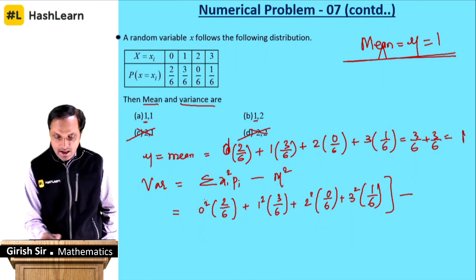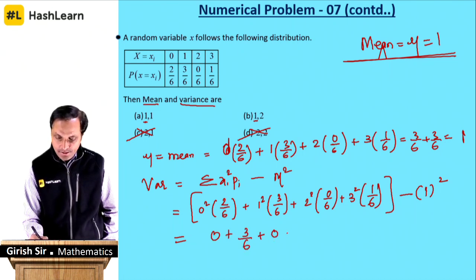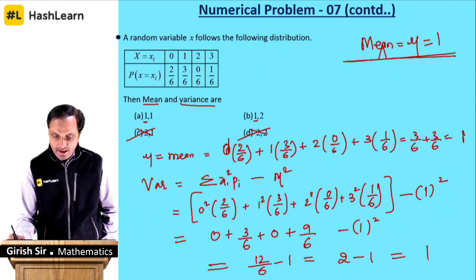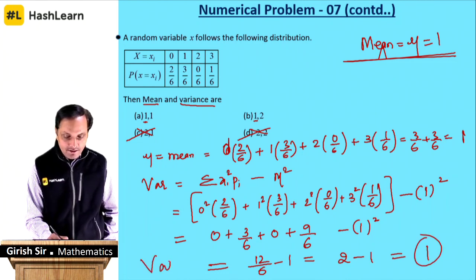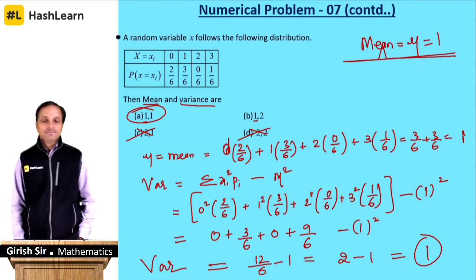Minus, this should be kept in the bracket, minus mu, which is nothing but 1 square. So this becomes 0, this becomes 3/6, 0, that will give you 9/6 minus 1 square. So 9, 10, 11, 12, this is 12/6 minus 1, which is 2 minus 1, again 1. So your variance is also 1, which is there in option A.